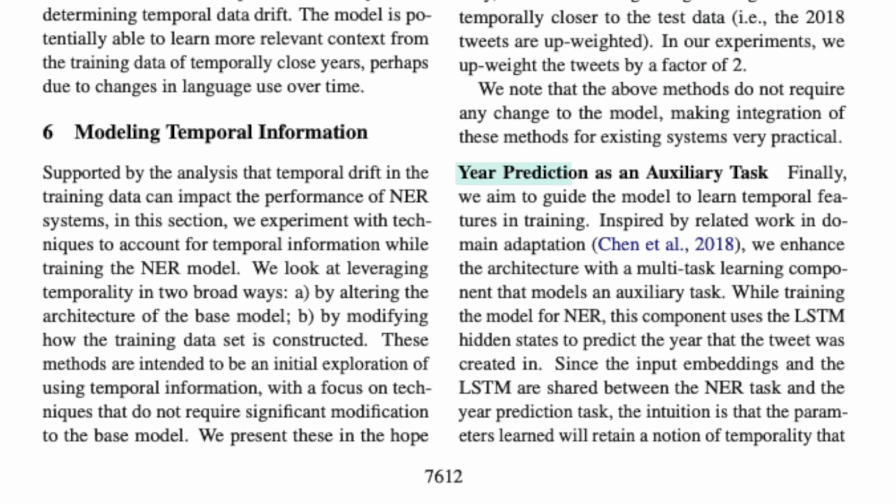And lastly, we have year prediction as an auxiliary task. Enhance the model with a multitask learning component that performs year prediction as an auxiliary task. The auxiliary task is to predict the year that the tweet was created in. The idea behind this is that the parameters learned will retain the temporal information that could help with NER prediction.